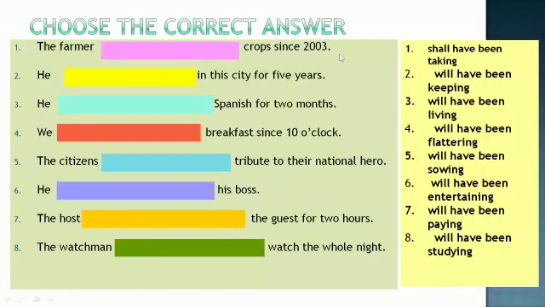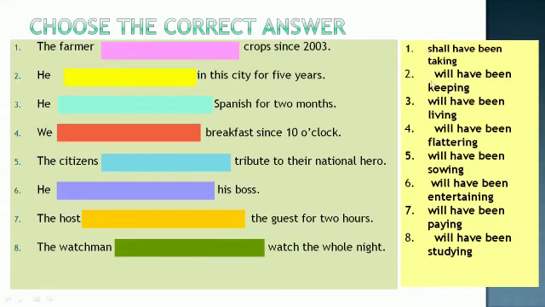Let us try doing this. Choose the correct answer. I want all of you to think what are the correct answers for these sentences. The farmer dash crops since 2003. Which one do you think will be right? He dash in this city for 5 years. He dash Spanish for 2 months. We dash breakfast since 10 o'clock. The citizens dash tribute to their national hero. He dash his boss. The host dash the guest for 2 hours. The watchman dash watch the whole night.